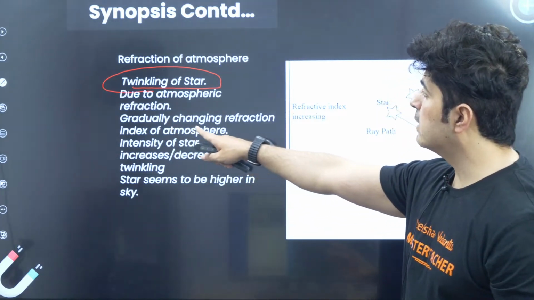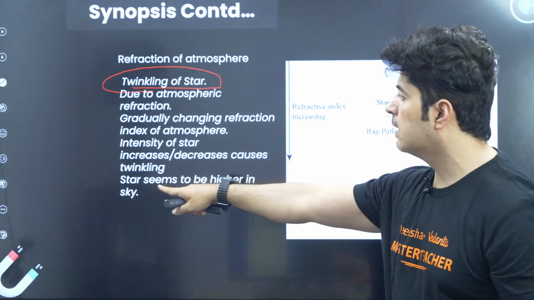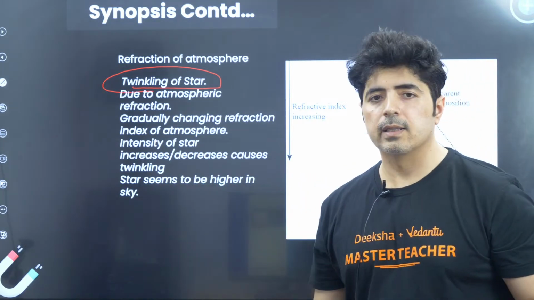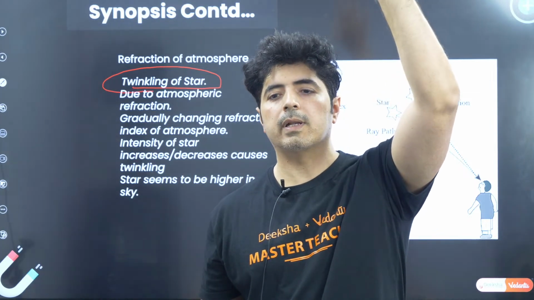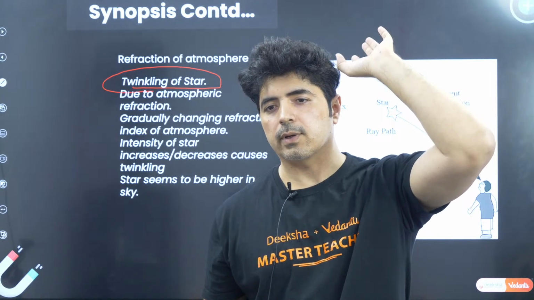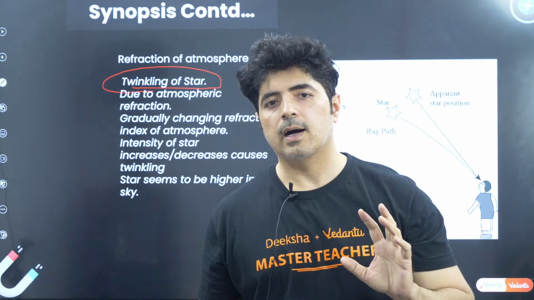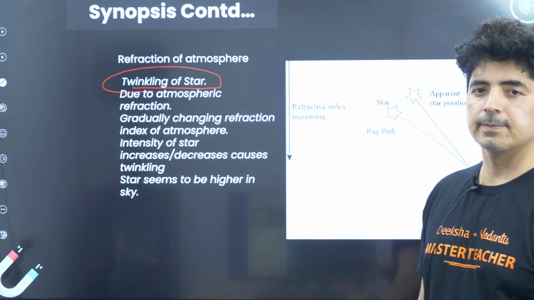As you can see, with the gradually changing refractive index of the atmosphere, the intensity of the star increases and decreases, causing twinkling. The star seems to be higher in the sky. So where you see the star, it is a little bit higher than normal. This is what happens outside. So this is the reason for the twinkling of stars. I hope it is absolutely clear to you. All right, let's go with the next part.